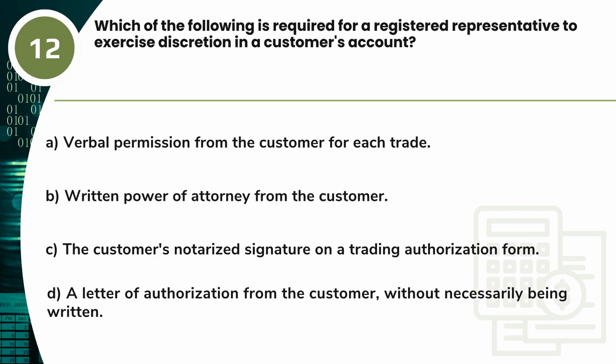Question 12. Which of the following is required for a registered representative to exercise discretion in a customer's account? A. Verbal permission from the customer for each trade. B. Written power of attorney from the customer. C. The customer's notarized signature on a trading authorization form. D. A letter of authorization from the customer, without necessarily being written.